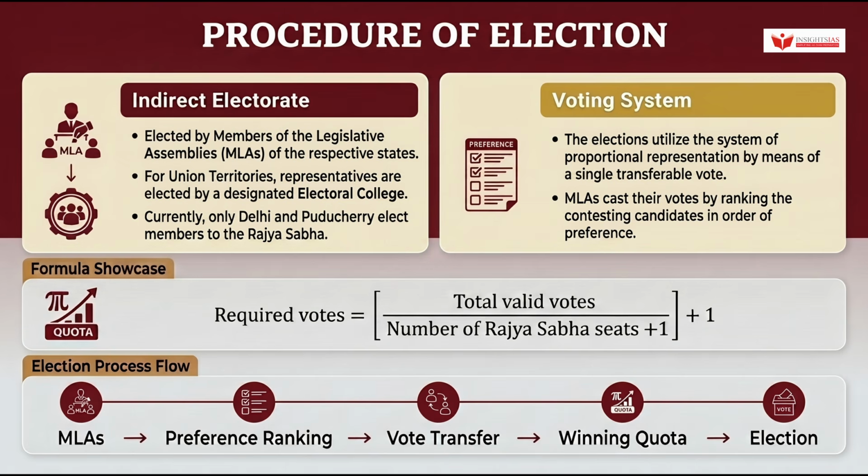Instead of choosing a single name, MLAs cast their votes by ranking the contesting candidates in order of preference. To secure a seat, a candidate must cross a mathematically calculated minimum threshold of valid first preference votes, a quota determined by a specific formula. Required votes equals the integer part of the quantity, total valid votes, divided by the sum of the number of Rajya Sabha seats plus 1, and then plus 1.